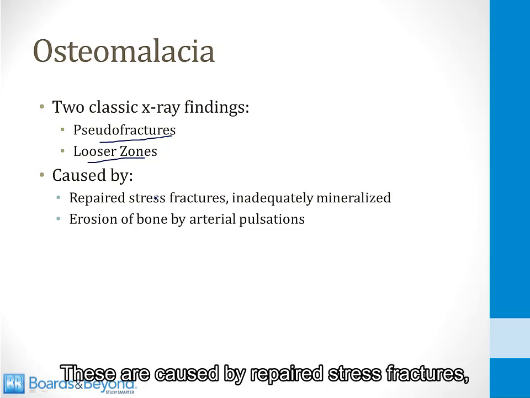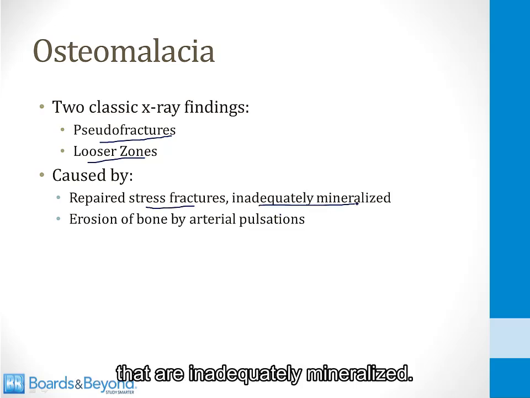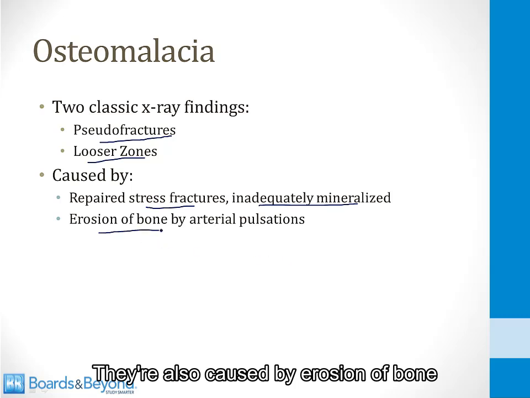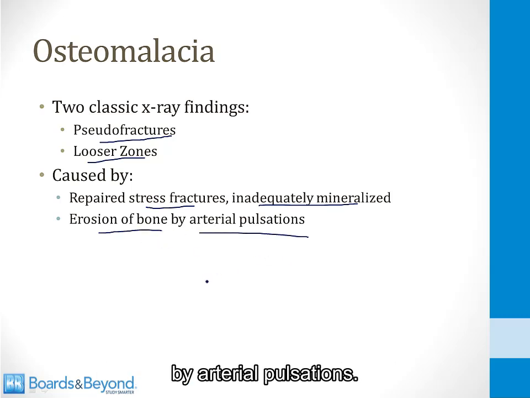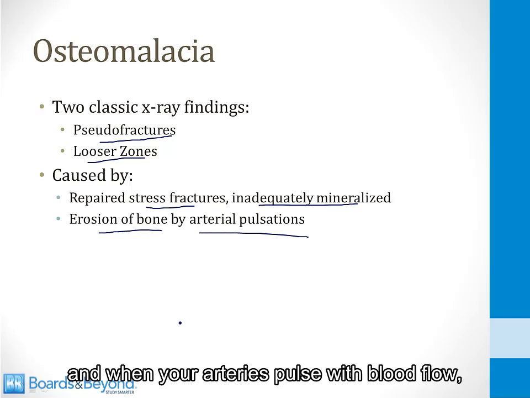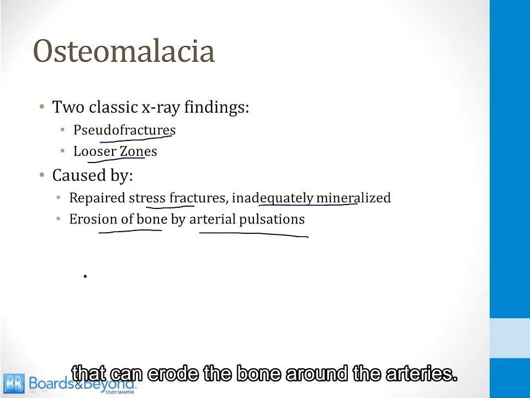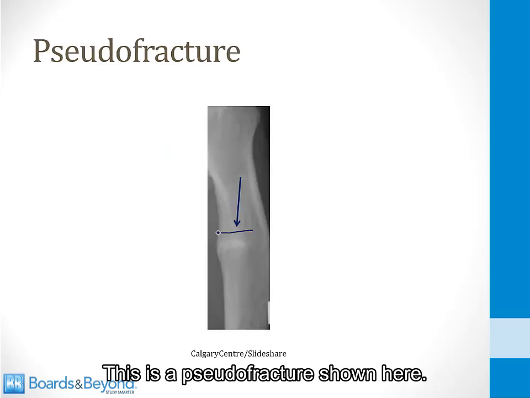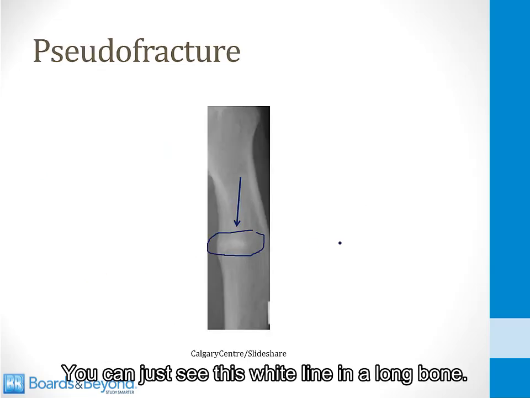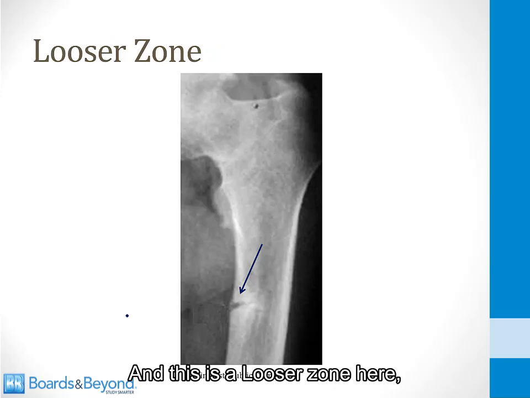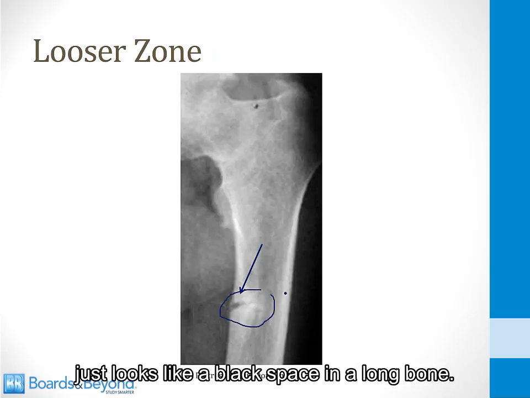These are caused by repaired stress fractures that are inadequately mineralized. They're also caused by erosion of bone by arterial pulsations. So the bone becomes weak, and when your arteries pulse with blood flow, that can erode the bone around the arteries. This is a pseudofracture shown here. You can just see this white line in a long bone. And this is a Looser zone here. It just looks like a black space in a long bone.